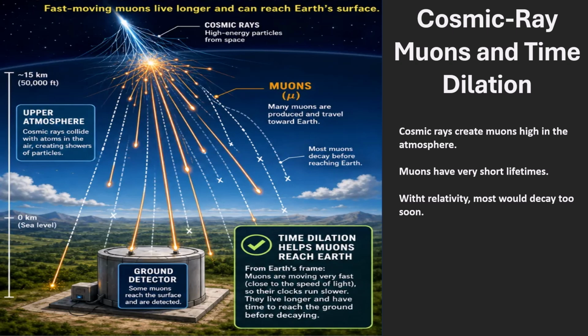From Earth's frame, these muons are moving extremely fast, close to the speed of light. Because they are moving so fast, their internal clocks are measured to run more slowly. This means the muons live longer from Earth's point of view. As a result, more muons have enough time to reach the ground before decaying. Cosmic ray muons show that time dilation is not just an idea. It is measured in nature.